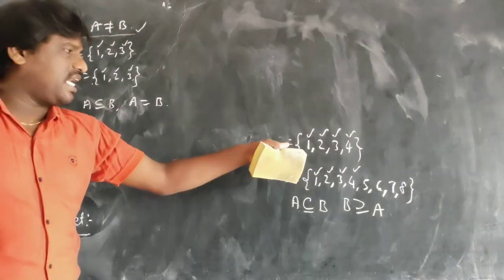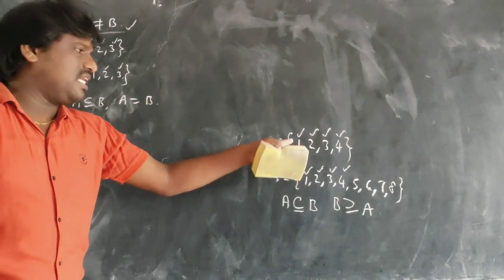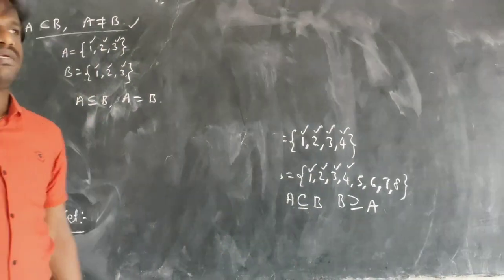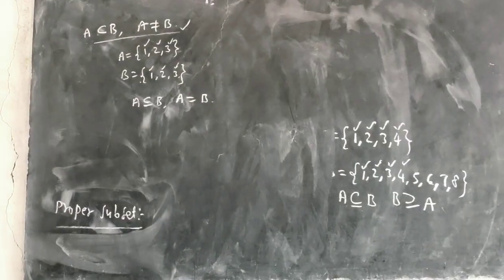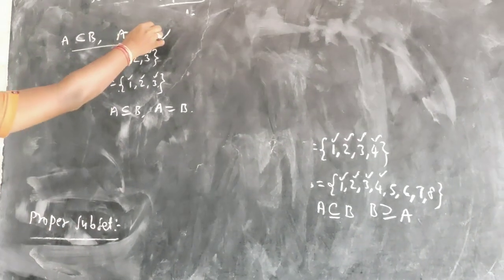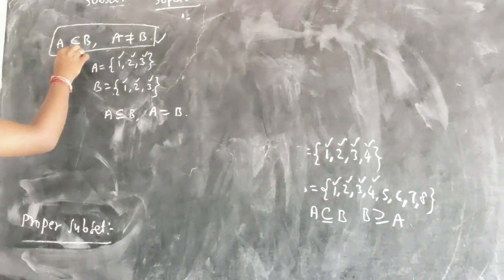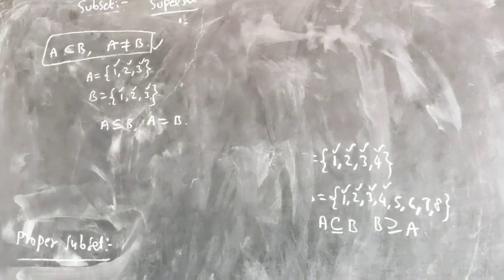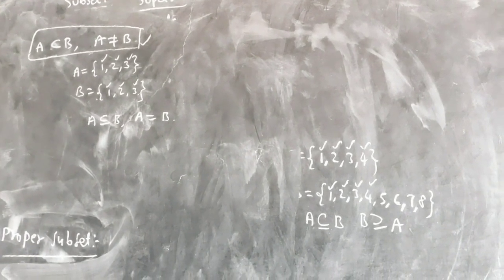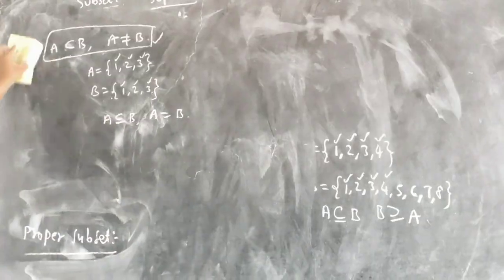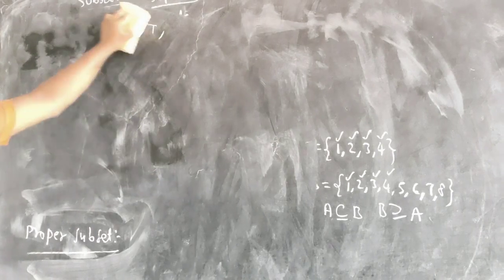In this case, A is a subset of B, but A is not equal to B. So whenever you take a proper subset, it means A should not be equal to B. A is a subset of B, but A is not equal to B. That is called a proper subset, meaning itself it is not a subset. That is called proper subset. Okay, that's it.